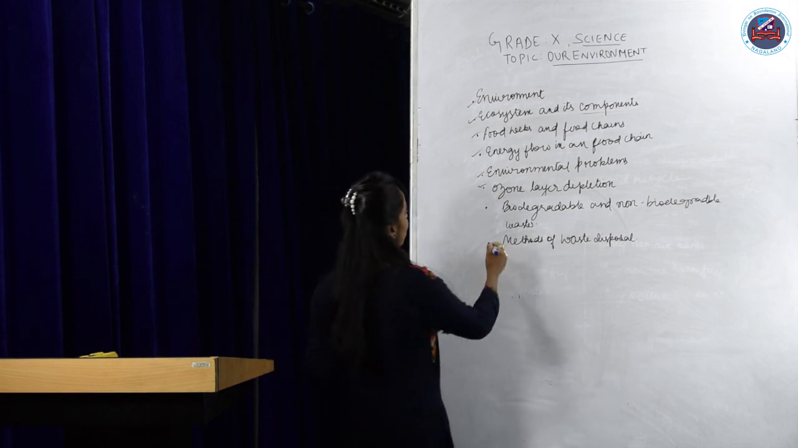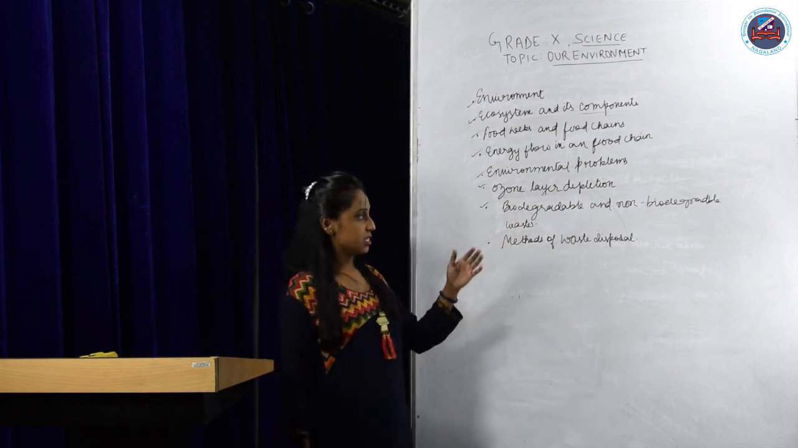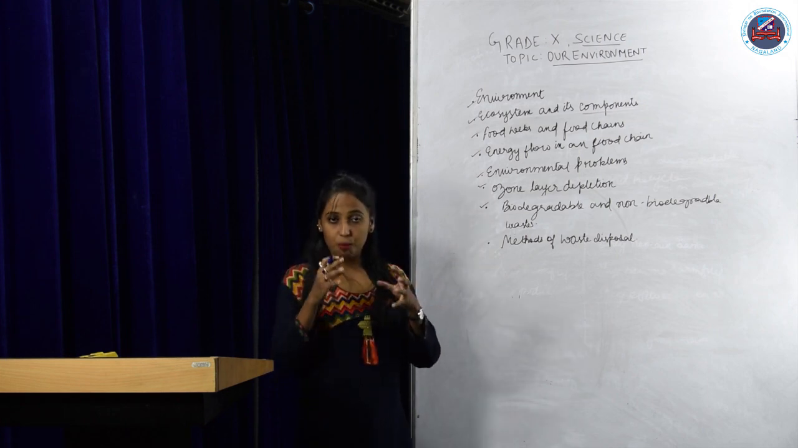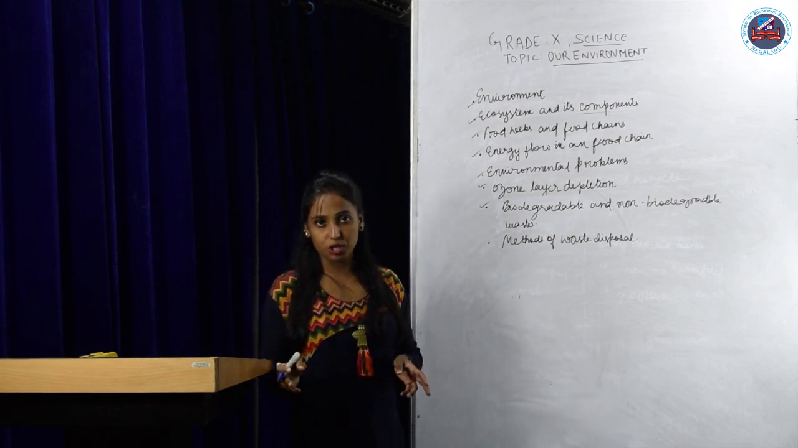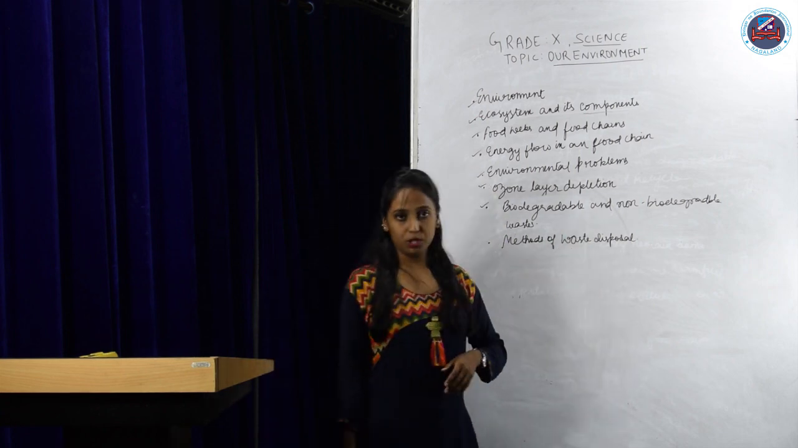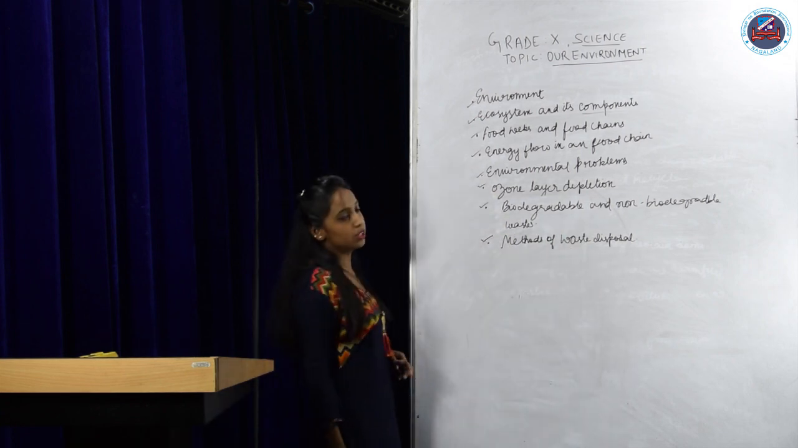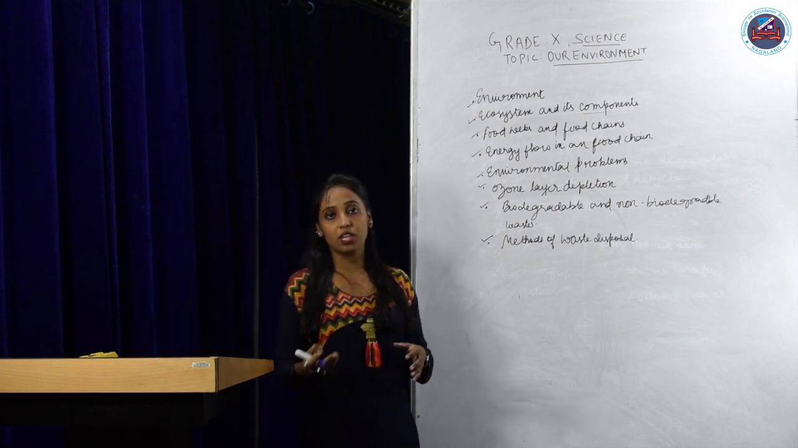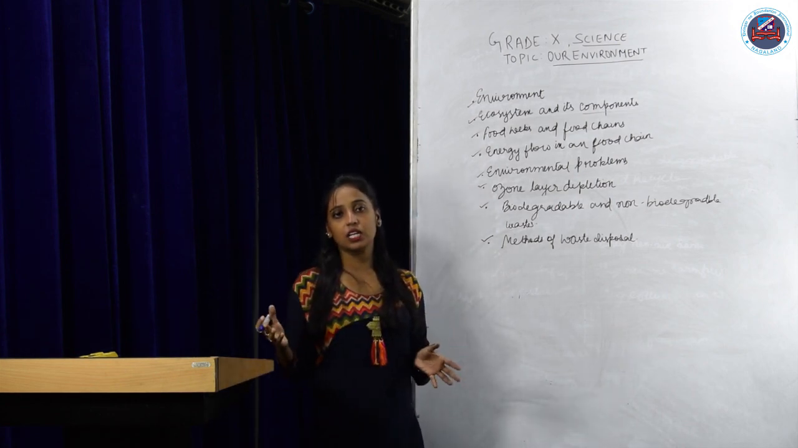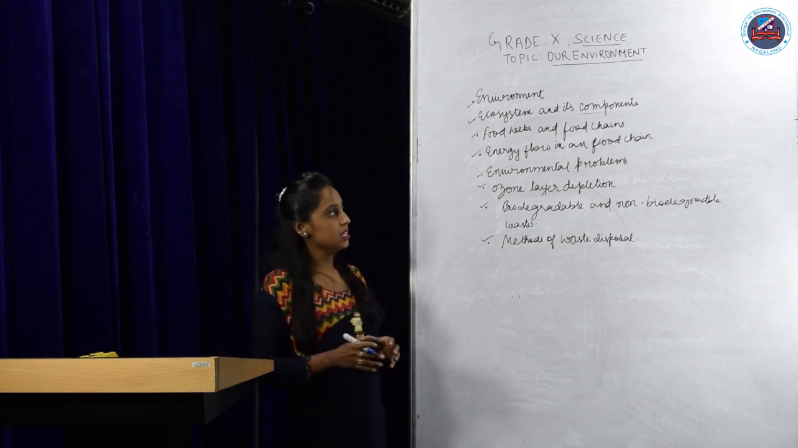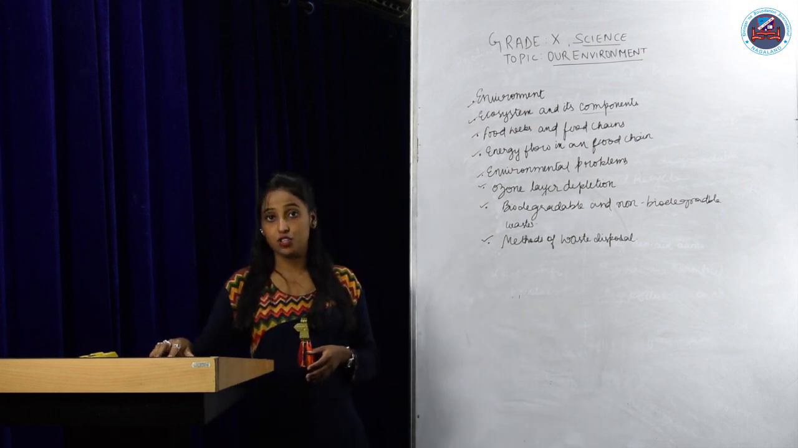Lastly, we talked about biodegradable and non-biodegradable waste. The substances which are broken down by microorganisms are biodegradable, and the substances which are not broken down are non-biodegradable waste. We also learned about the methods of waste disposal, like the sewage treatment plant, landfilling, recycling and reusing. So with this we have come to the end of the chapter and to the end of this video also.